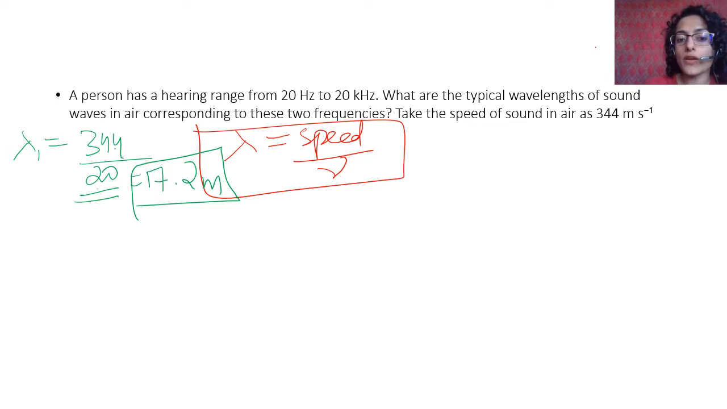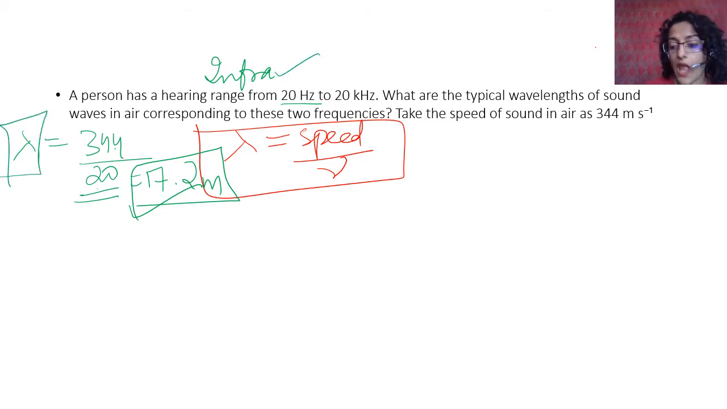So anything lower than 20 hertz is infrasound, right? So anything higher than 17.2 meter will be infrasound. So this is the highest wavelength that we can hear and the lowest frequency that we can hear. Okay, please remember the difference. Anything higher than this is infrasound.